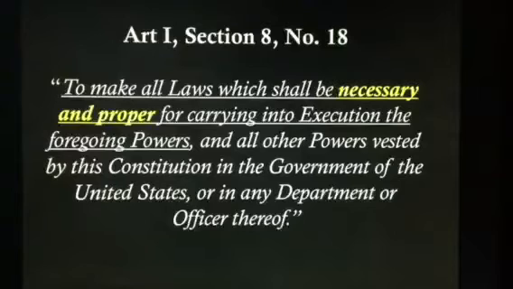Then, number 18 in Article 1, Section 8 states that Congress shall have the power to make all laws which shall be necessary and proper for carrying into execution the foregoing powers, and all other powers vested by this Constitution in the government of the United States or in any department or officer thereof.